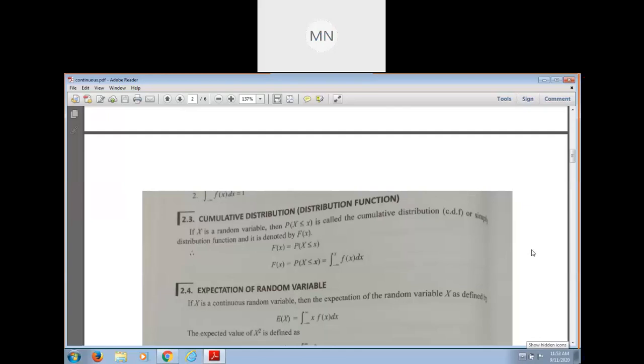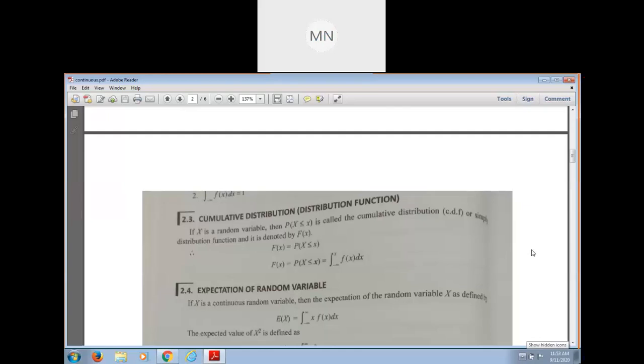That means, suppose x takes the value. Suppose the original number line is what? Minus infinity to infinity. It represents the set of real numbers. If we choose the interval, suppose minus infinity to x, where x is some number lying on the real line, then F of x is what? Summation, or sorry, integration of minus infinity to x of f of x dx.